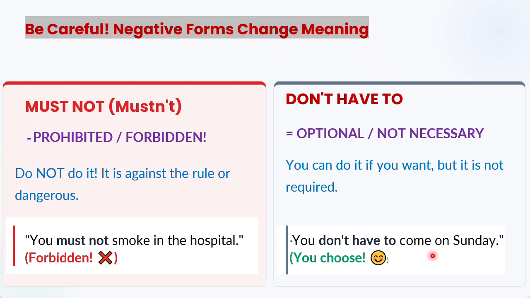Example, you don't have to come on Sunday. You choose. I mean, it is not necessary for you that you come on Sunday. If it is your choice, it is up to you, right? So you can see here that have to is lighter, and must is very strong with not, and it means that this thing is forbidden, it is prohibited. So this is the difference between them with negatives.